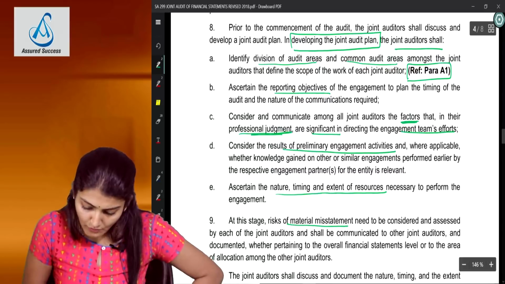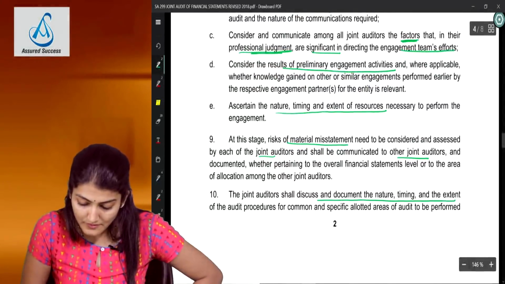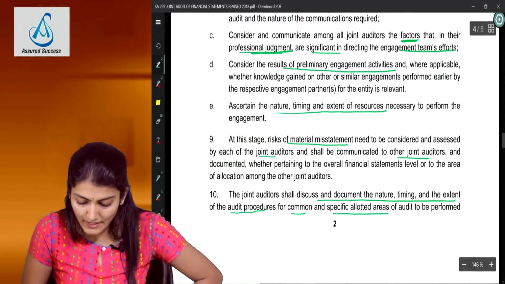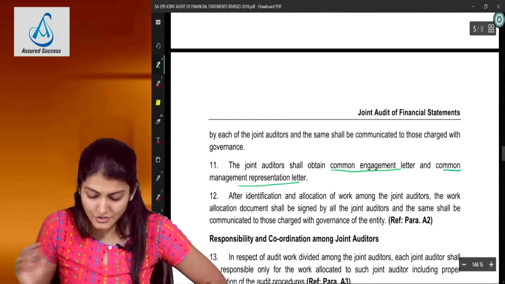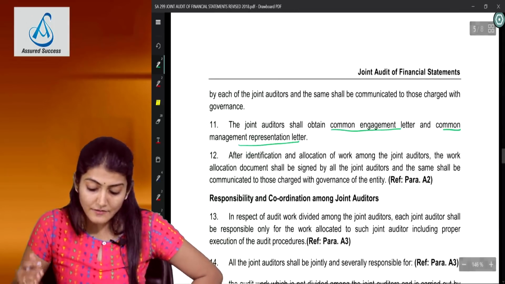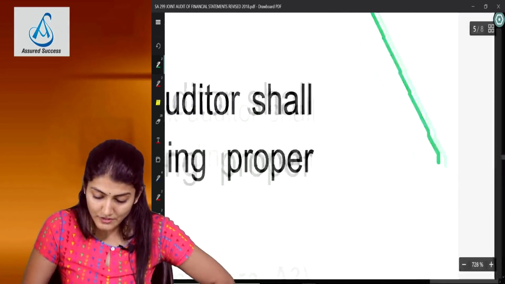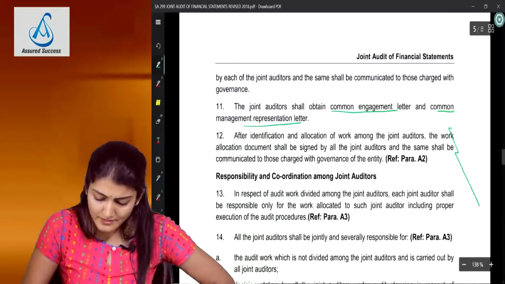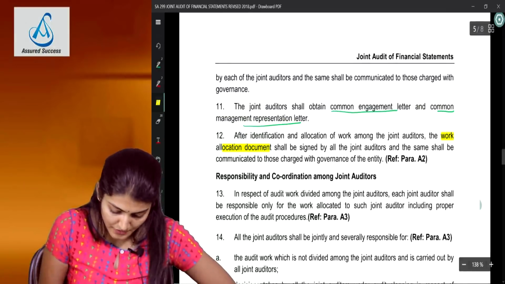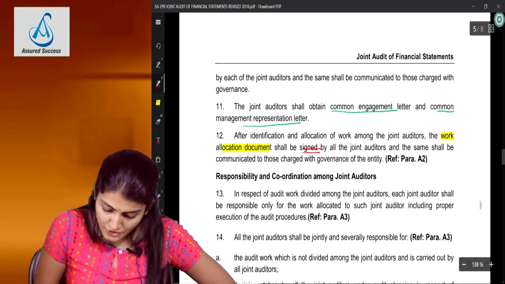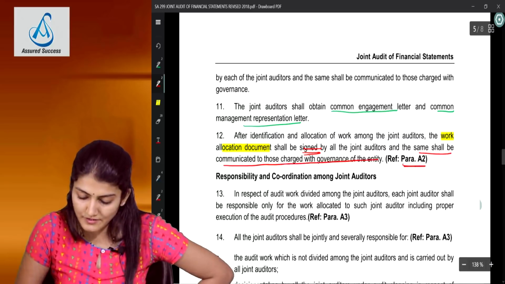The RMM is to be communicated to all the joint auditors, and each of the joint auditors shall also discuss and document the nature, timing and extent of procedures for common and specific allotted areas. Yes, a common engagement letter and a common representation letter. And after identification and allocation of work among the joint auditors, the work allocation document, did you see that term over there? What is the term that I am talking about? The work allocation document shall be signed by all the joint auditors, and the same shall also be communicated to TCWG of the entity.